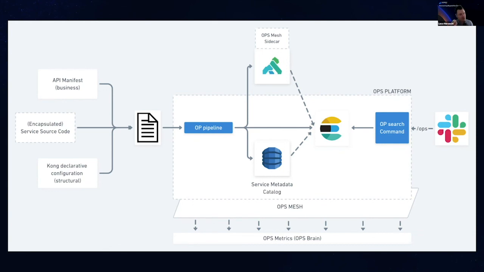All this pipeline pushes data into Elasticsearch because we want to be fast. We are learning how you're searching. We're learning through your patterns. And so we connect with Slack or other channels, but the most important thing is that we continuously connect business metrics with operational metrics, because we want to optimize your path from ideation to production, and we want to reduce the friction and the cost of maintainability.